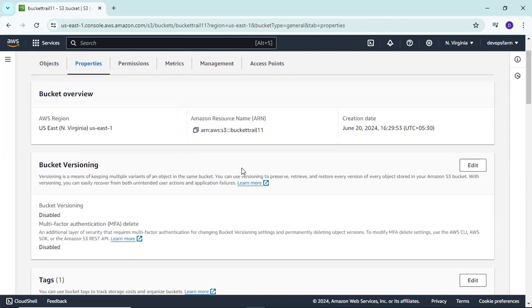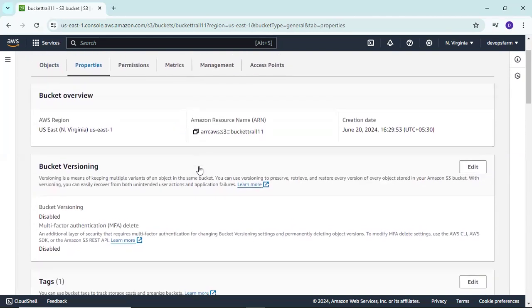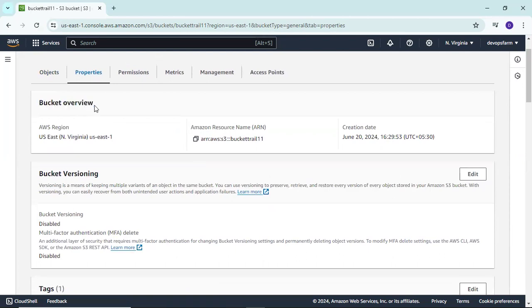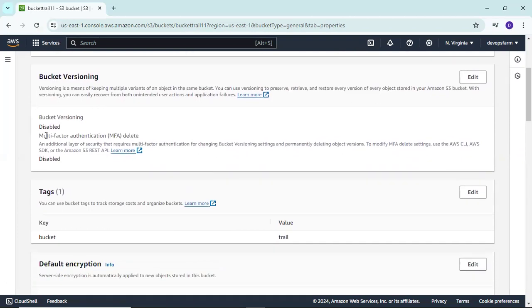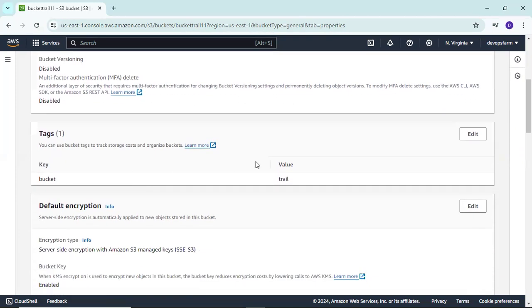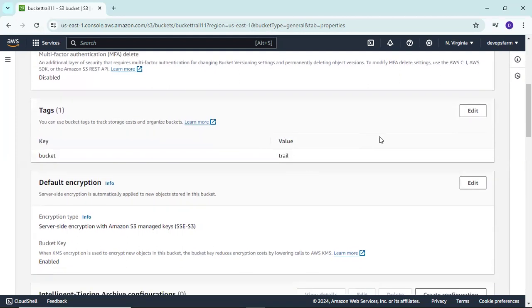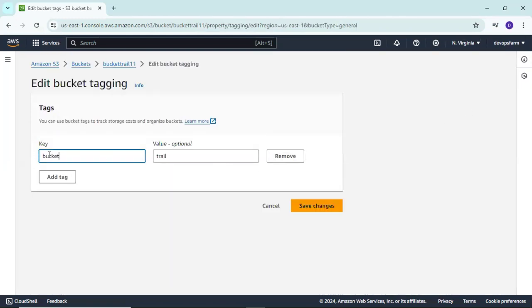So in the property portion, we have an overview of our bucket. You can see here, bucket overview. Which AWS region this is, what the AWS ARN is, and the creation date. Bucket versioning we can edit from here; bucket versioning is disabled now, and we can enable it from here. And what tag we used, if you remember, the tag key is bucket and the tag value is try. We can also edit it from here, or add a new tag.